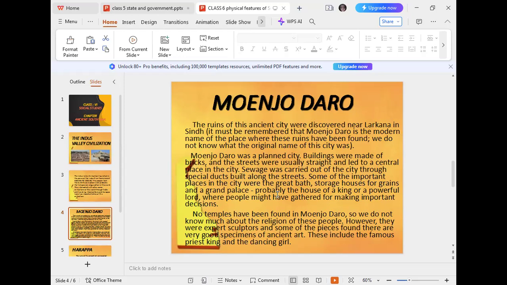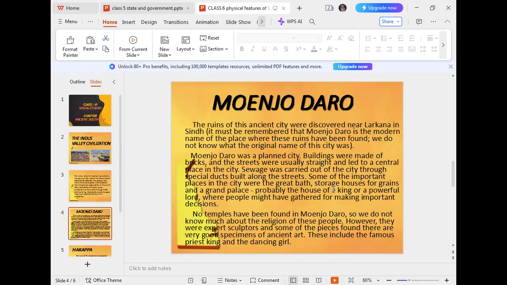Beside this, there were the storage houses for grain and the grand palace. There were storage houses for the people of the city, for storing different types of grains, which they might have harvested or purchased from anywhere.